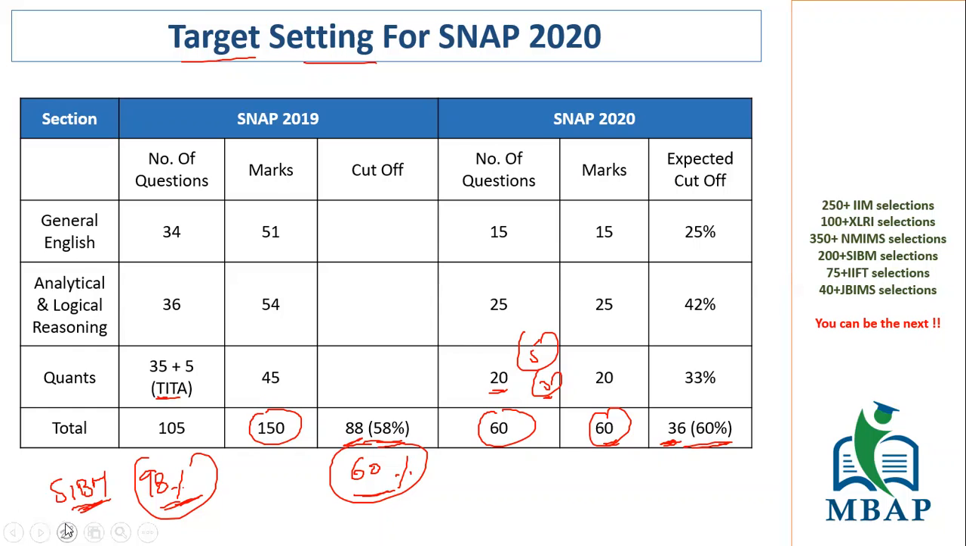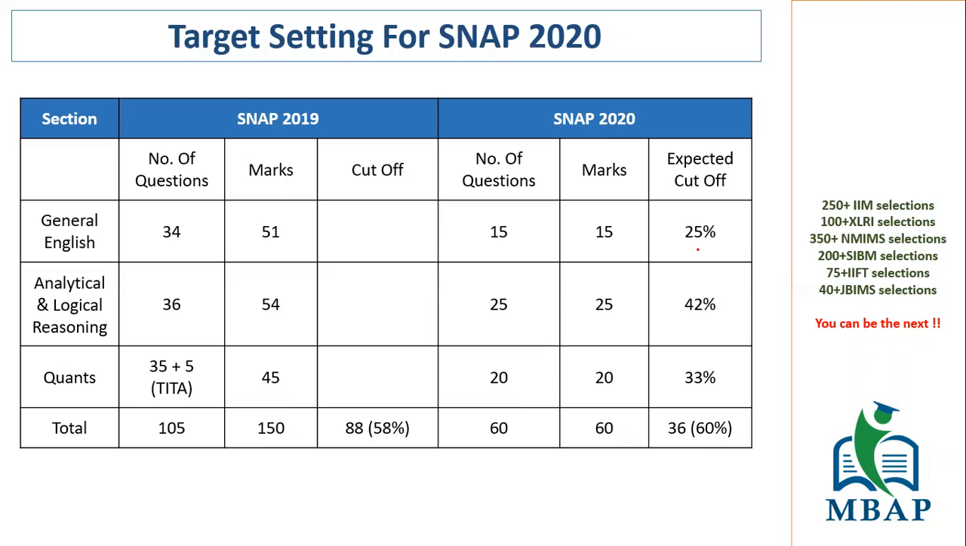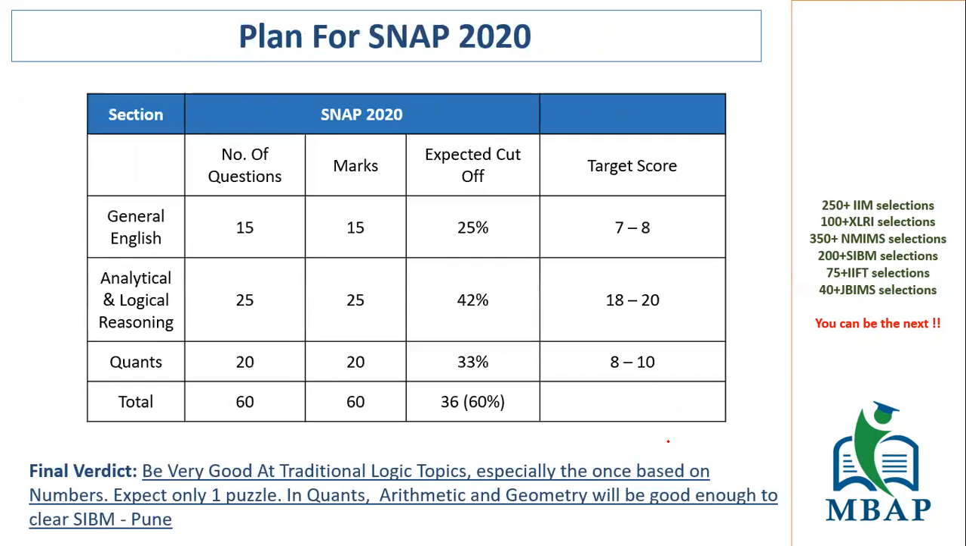Now understand, look at the weightage that I was talking about. We saw that the weightage here was 25, 42, 33. That means, if you see 36 marks that you have to score, how can I do that? You can easily, out of these 25 marks, be in a position to score 18 to 20 marks in the analytical and logical reasoning section itself. And I'm also emphasizing the word analytical here. Why? Because